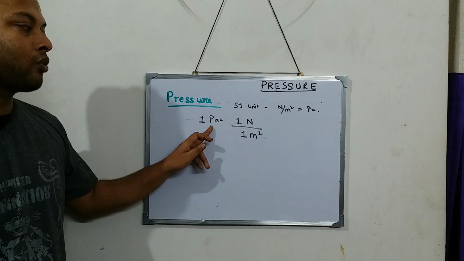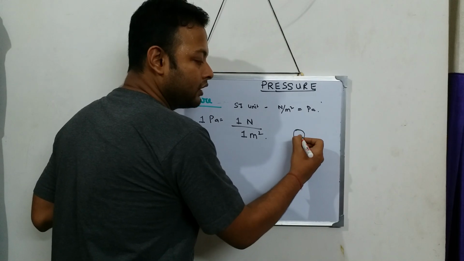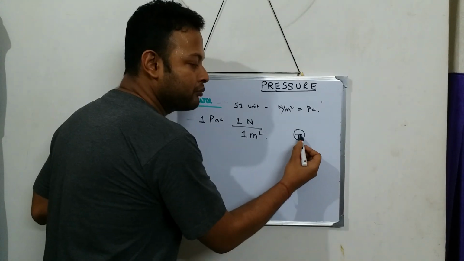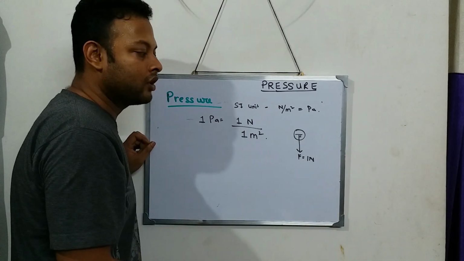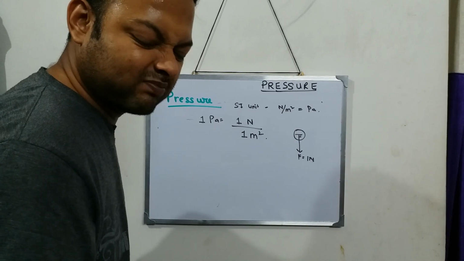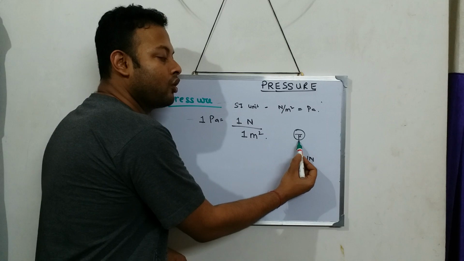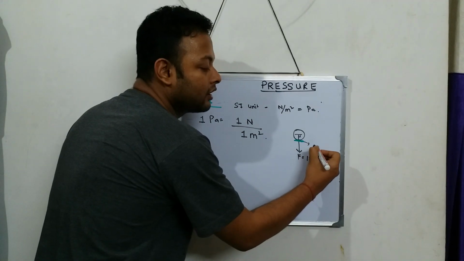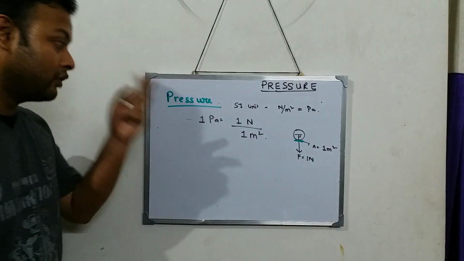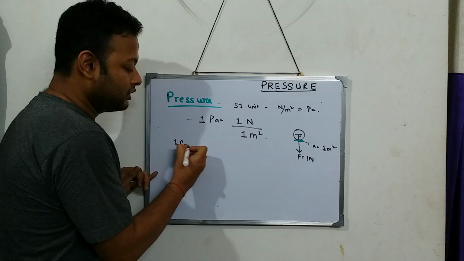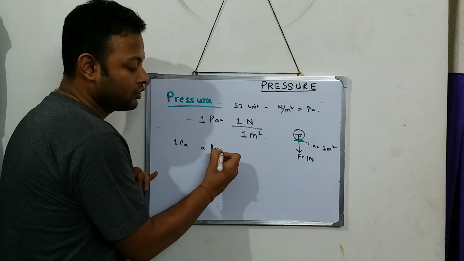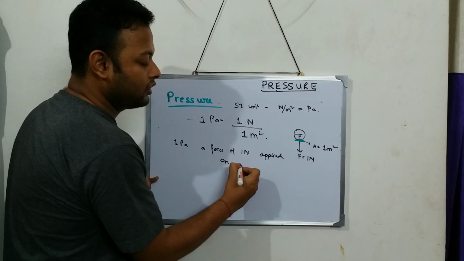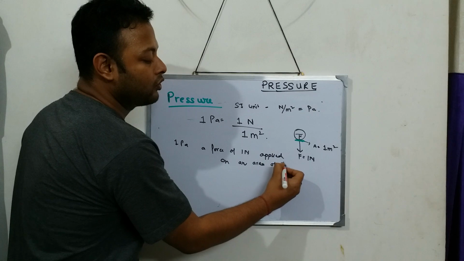Very clear cut. How to define 1 Pascal? If a body is applying a perpendicular force of 1 Newton on a surface whose area is 1 meter square, then how to define 1 Pascal? 1 Pascal is defined as a force of 1 Newton applied on an area of 1 meter square.